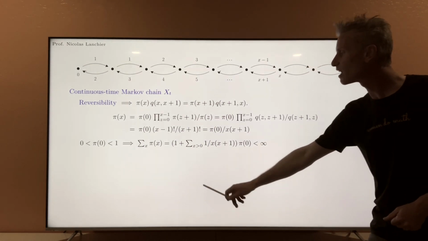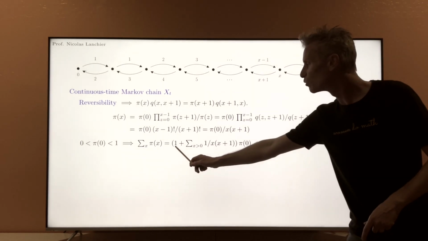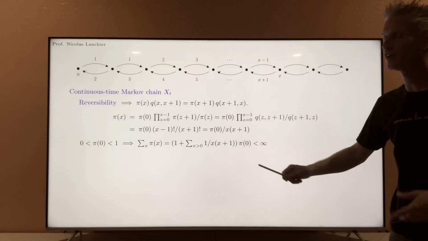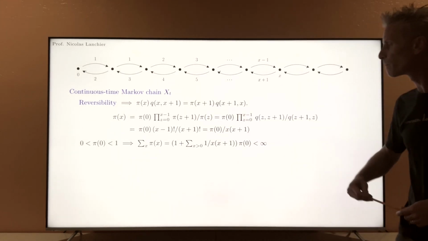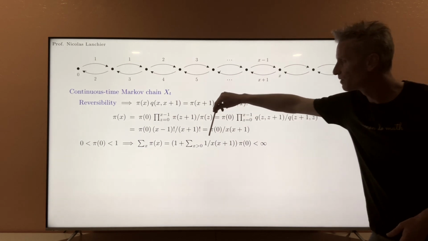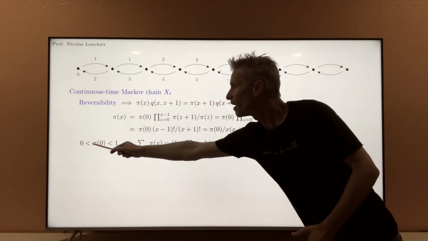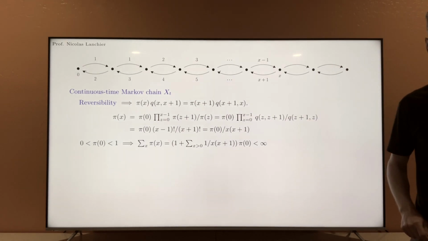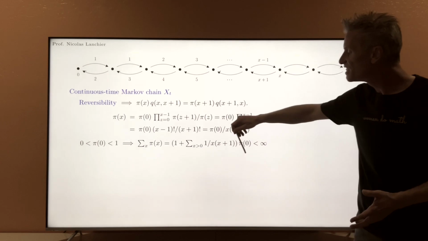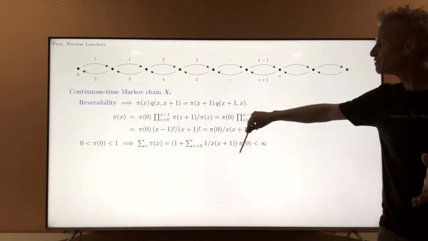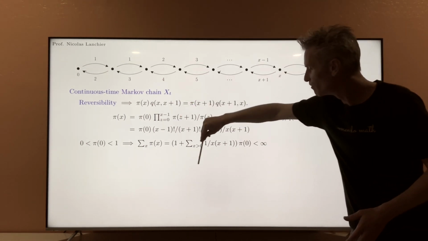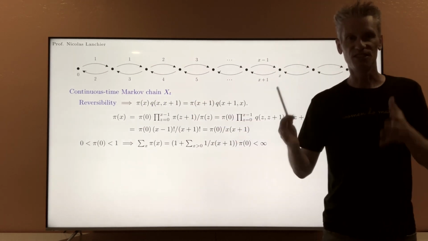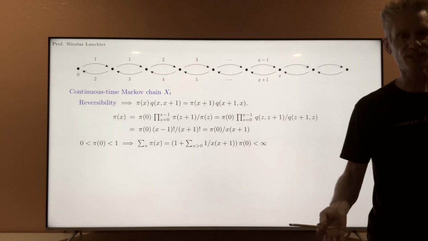Notice that I start the sum at x equals 1 and I add a 1 here because pi 0 does not satisfy this equation. There is again an exception for 0, but you see that this sum here is finite, and so for all pi 0 between 0 and 1, this sum times pi 0 is again finite, so you can divide all the pi x by this sum, and from that you extract a reversible distribution, which is a stationary distribution.